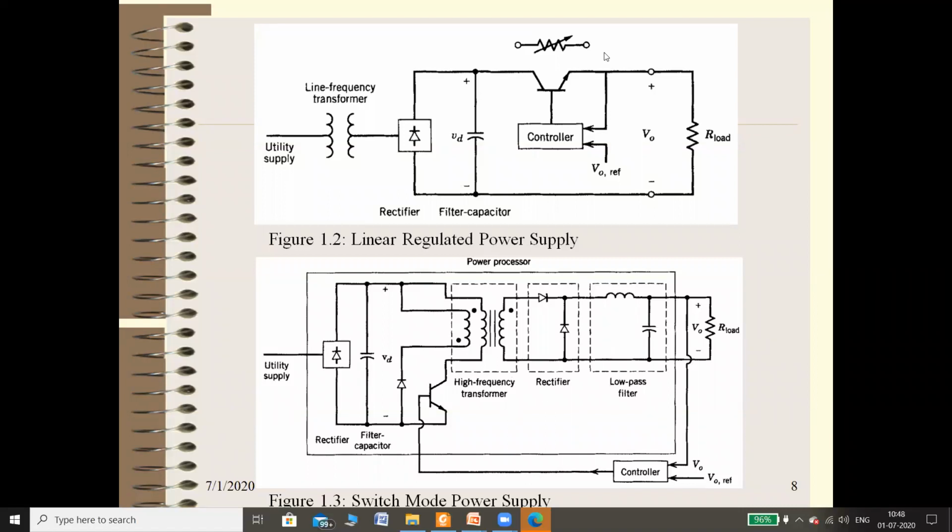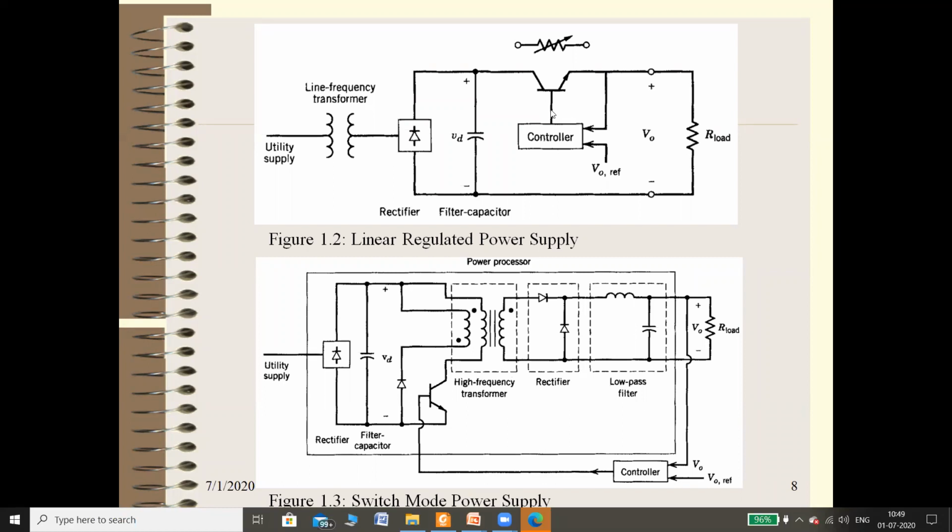IE means emitter current. If you see this particular diagram, this transistor is shown as a variable resistor. The symbol, if you see, shows a variable resistance. So as your collector current increases, emitter current increases, it means your load current increases. If load current increases, V equal to I into R, right? So V also increases. So this will be controlled with the help of this feedback circuit called a controller. Whatever increased voltage is given to the controller, it compares with the reference voltage, and according to that, the current IB of the transistor changes.